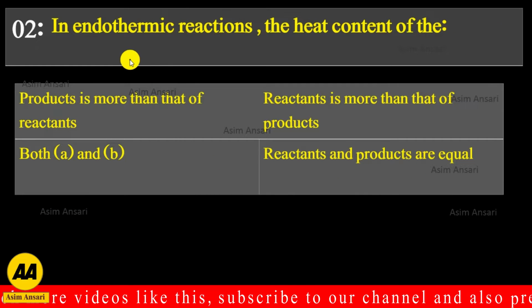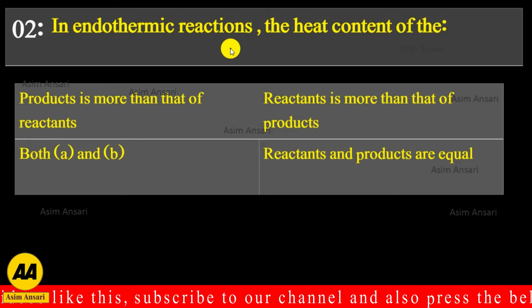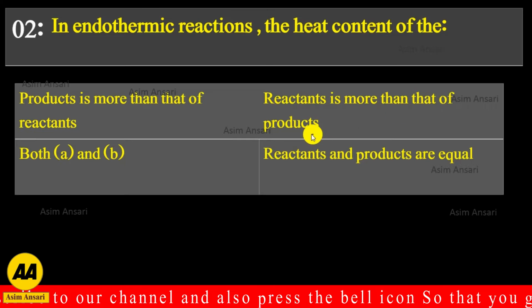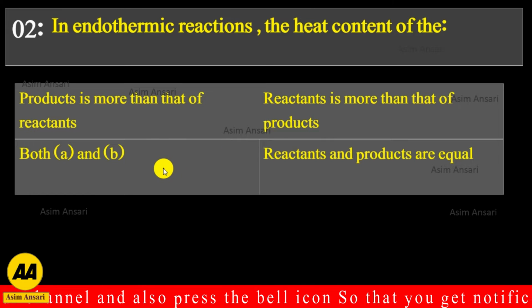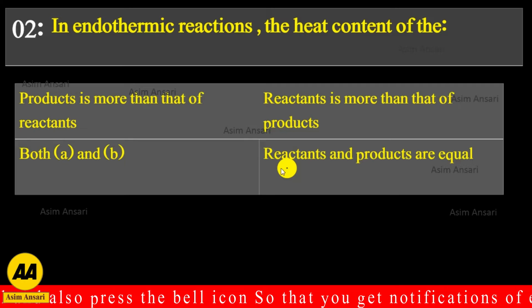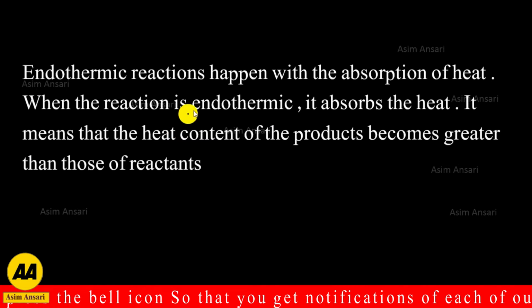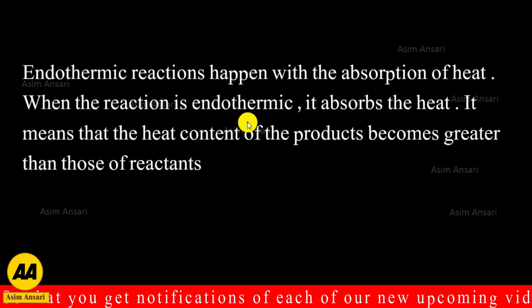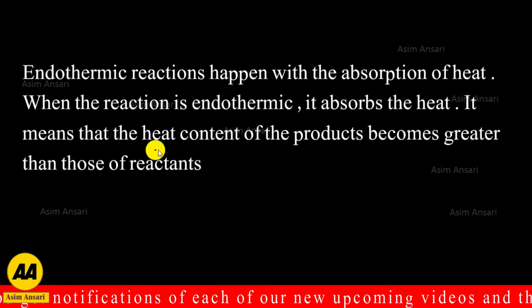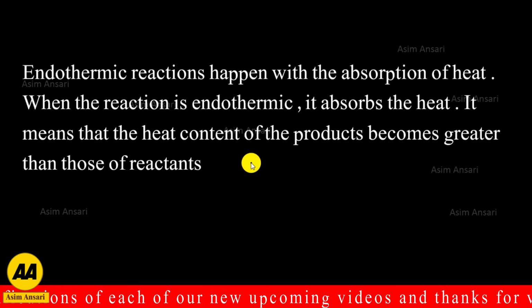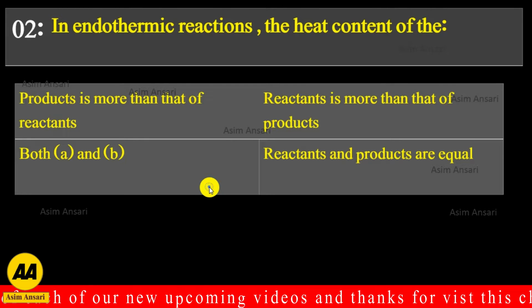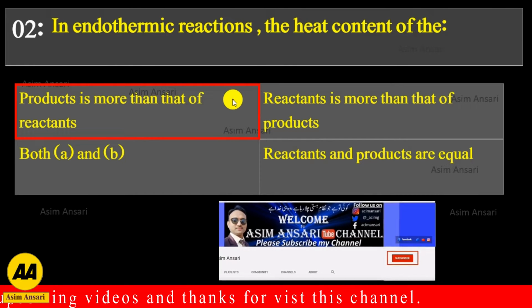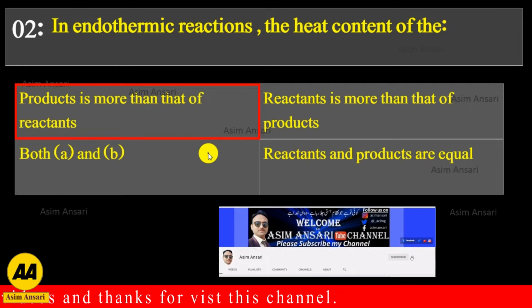The next MCQ is: in an endothermic reaction, the heat content of the product is more than that of the reactant, reactant is more than that of the product, both A and B options are correct, or reactants and products are equal. An endothermic reaction happens with the absorption of heat. When the reaction is endothermic, it absorbs heat. It means that the heat content of the products becomes greater than that of the reactants. So the exact answer is that the heat content of the products is more than that of the reactants.